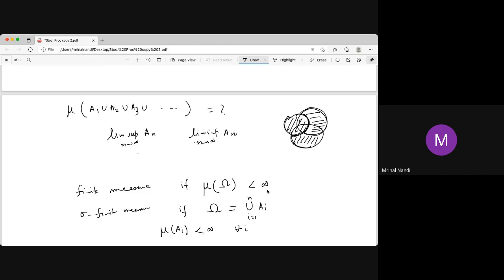So whether it is sigma finite or any other measure, the proof of a result in probability is exactly the same for a general measure, except in some special cases where finiteness is needed, or where probability 1 is used, like the probability of A complement is 1 minus probability of A. In measure, that is not true. Obviously, that's not true for a general measure. But the other property, that if A is a subset of B, then probability of A is less than or equal to probability of B, has exactly the same proof for a general measure as for probability. So we will not discuss the proofs in this context. We will discuss the proofs of all these results in our probability section.